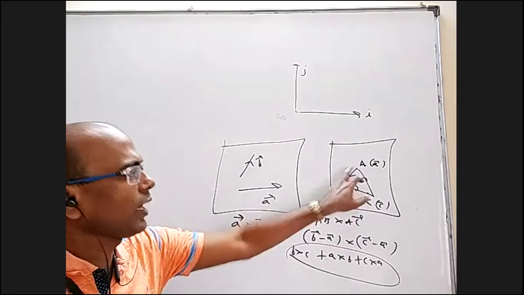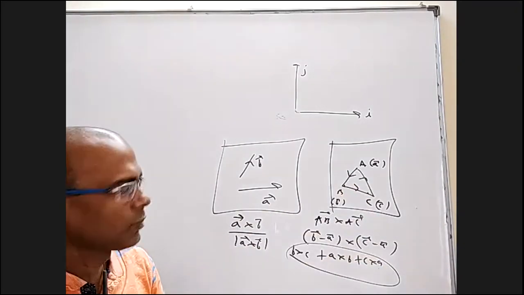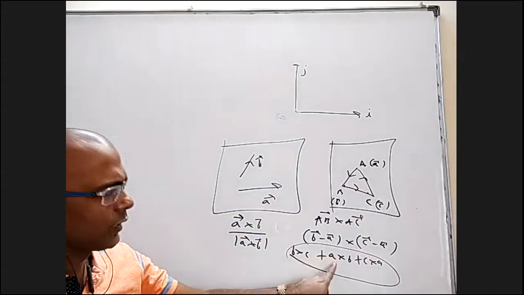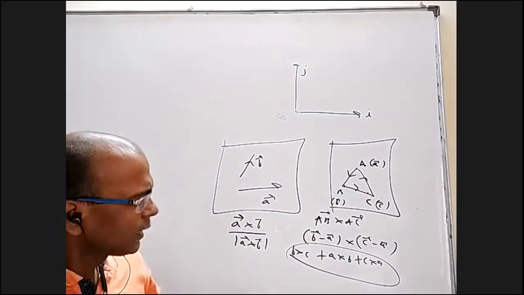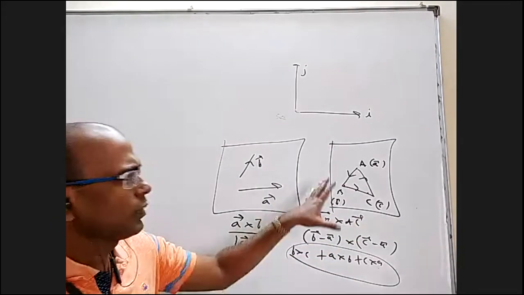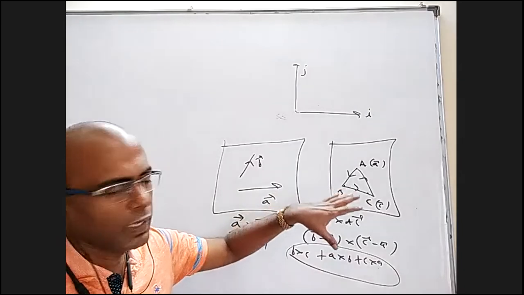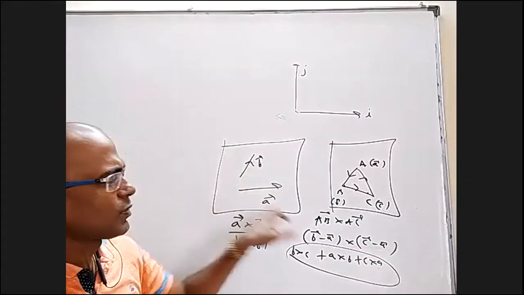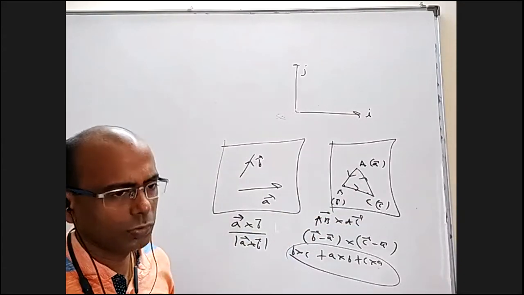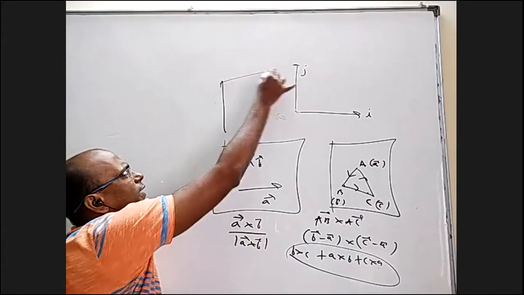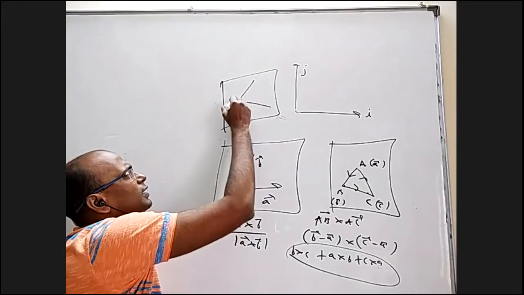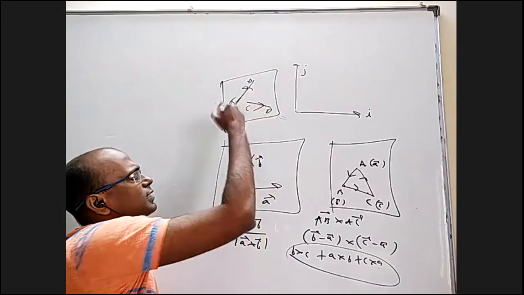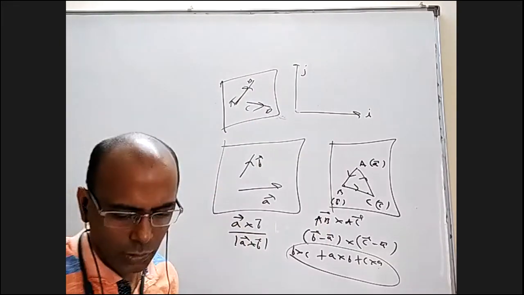So when 3 points are known with position vectors A bar, B bar, C bar, the normal to the plane containing those 3 points is A cross B plus B cross C plus C cross A. You just have to remember only one thing: whenever you want a normal of a plane, just identify 2 vectors within the plane and do their cross product. Here directly the vectors are known, but here only points are known. Or for that matter, I can have a plane containing AB and CD, let us say. You take AB bar and CD bar, take their cross product, and you will get the normal of the plane.